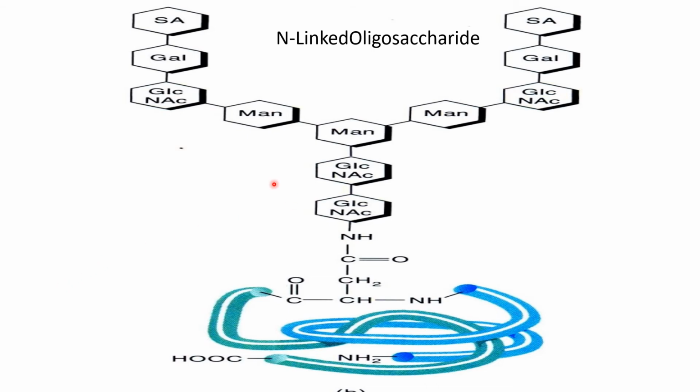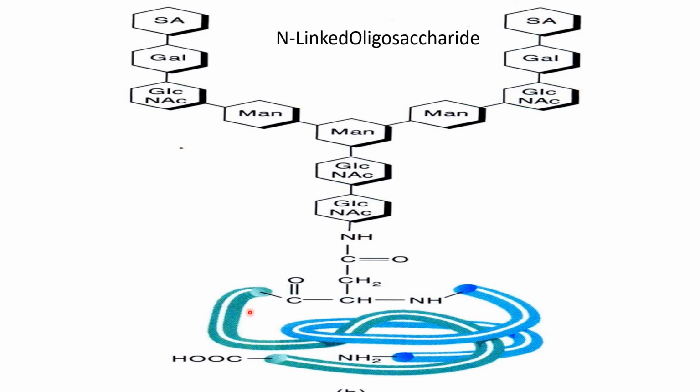Now, as we discussed in the previous slide, oligosaccharides don't exist as free entities, so they are linked to the proteins. You can see here, this is an oligosaccharide. This is sialic acid, a monosaccharide, galactose. And as I told you earlier, these oligosaccharide chains may contain not only monosaccharides but monosaccharide derivatives such as N-acetyl glucosamine, or they may also contain mannose.